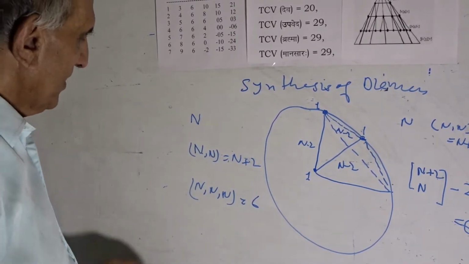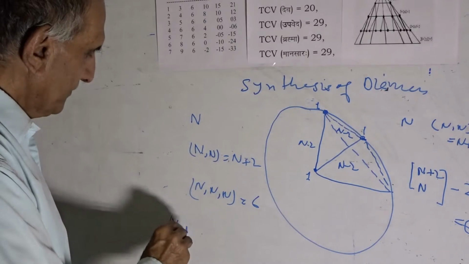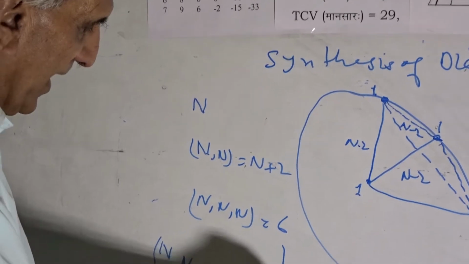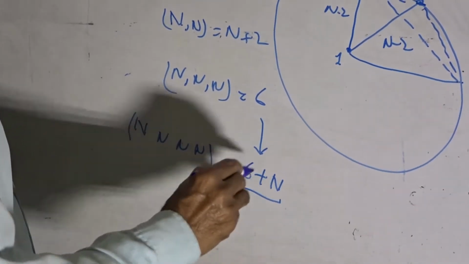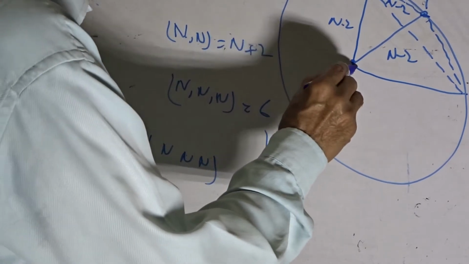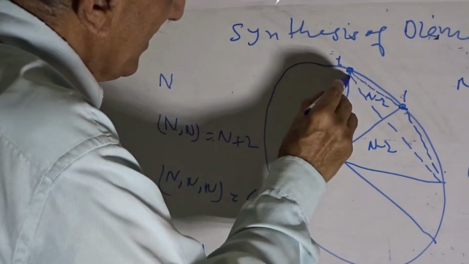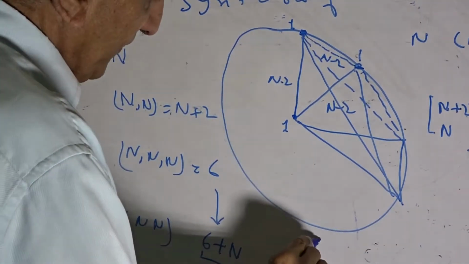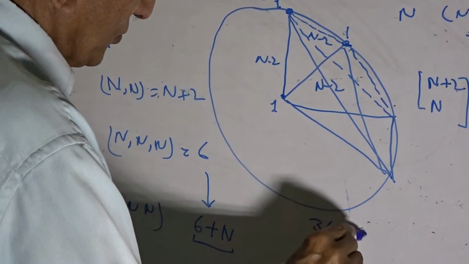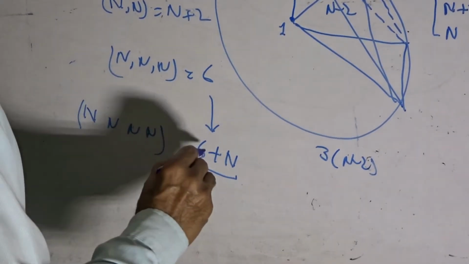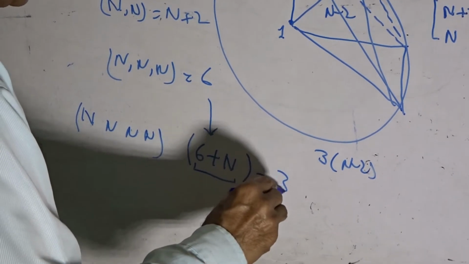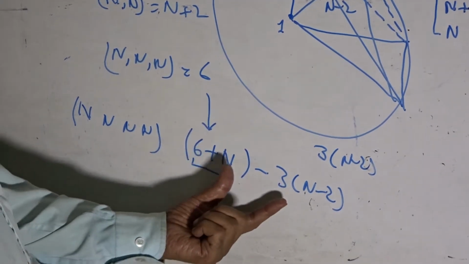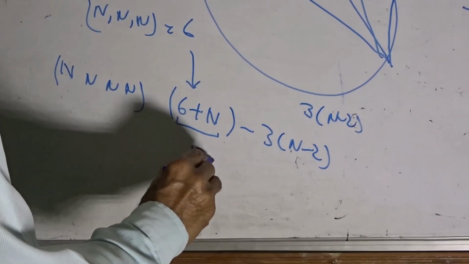A step ahead, when we will be having a fourth dimension, then to this value 6 we will have an additional value n, but we will require for this third axis as many as 3 gaps to be filled. That means the gaps to be filled will require 3 times (n minus 2). Therefore, the net value would be n plus 6 minus 3 times (n minus 2). Let us see what it comes to be. It comes to be 12 minus 2n.